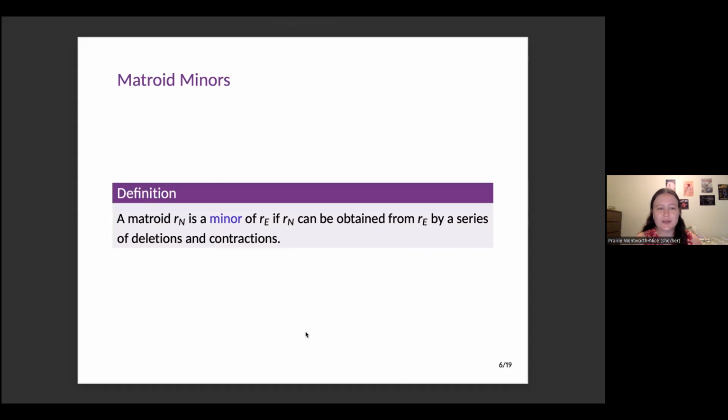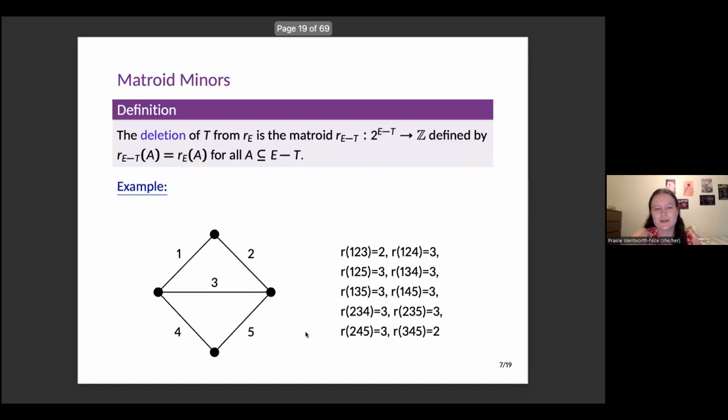So another thing we look at are matroid minors. A matroid is a minor of another matroid if we can get it by a series of operations called deletions and contractions. If you're familiar with graph theory, the idea of a matroid minor should be sort of similar to the idea of a minor of a graph. In fact, for graphic matroids, it's pretty much the same. So what are deletions and contractions? A deletion is what it sounds like. We're just taking out an element.